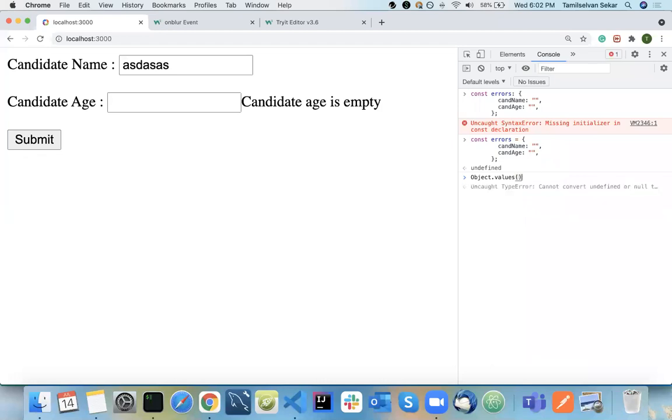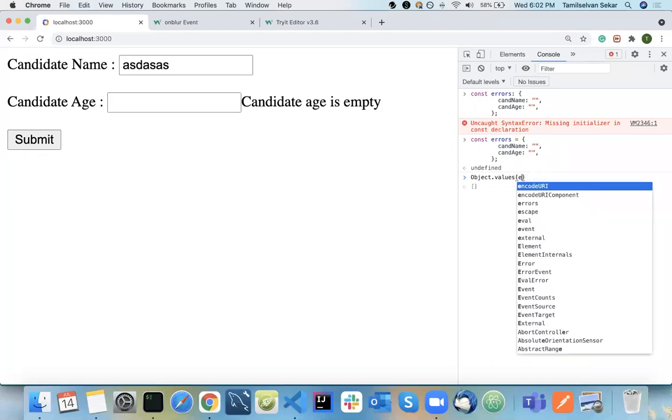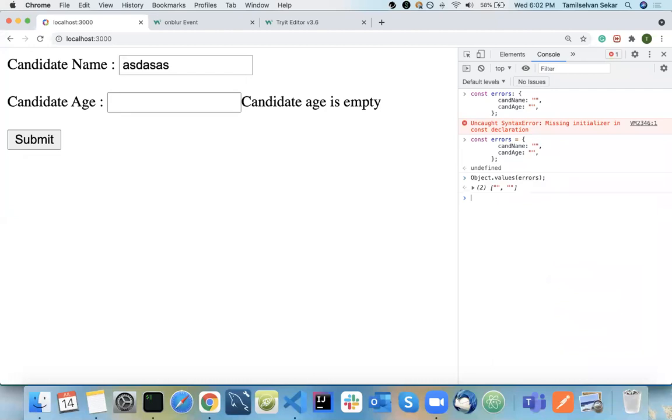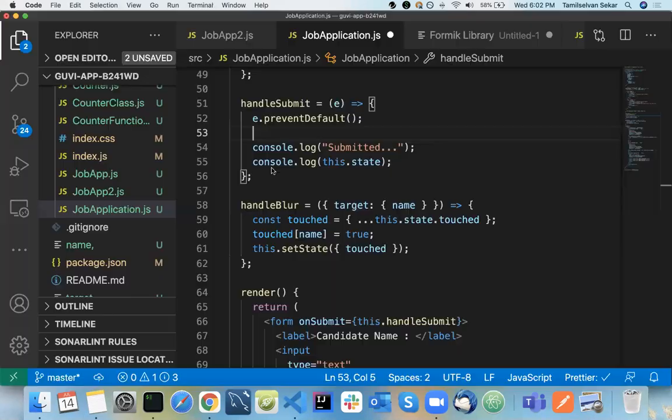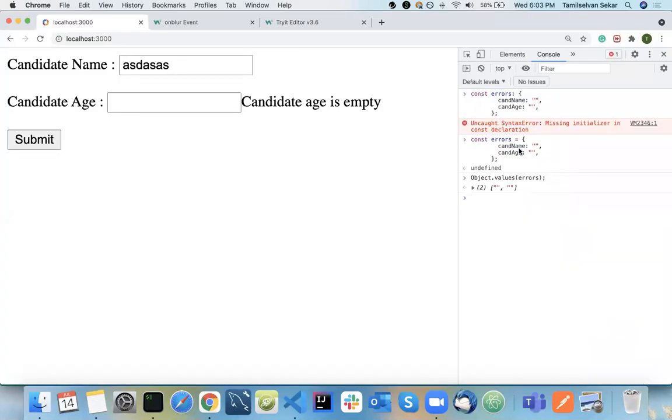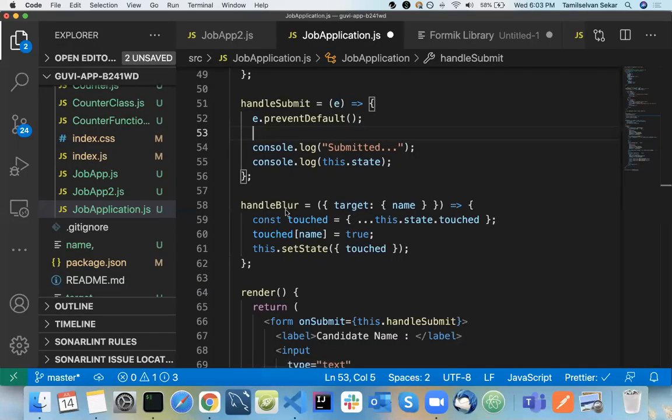Okay, so when you call Object.values of errors, okay, what will happen? It will give you an empty object here. Okay, so using this, you can check whether this particular object is empty or not. Okay, if the values inside that particular error object are empty, you can just block them here itself. You should not allow them to submit. Okay, so those validations, if you want to add them customly, you can add them here. Okay, so I will have it here. So Object dot.